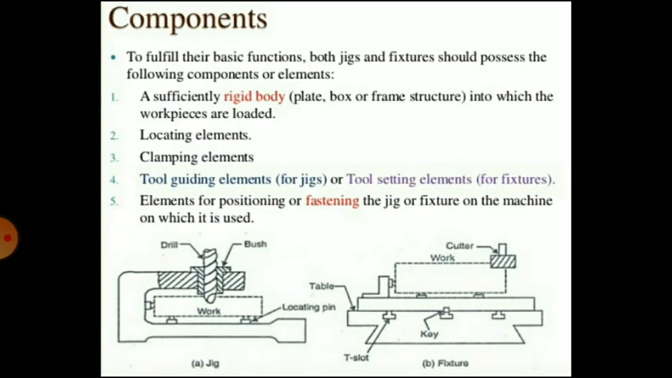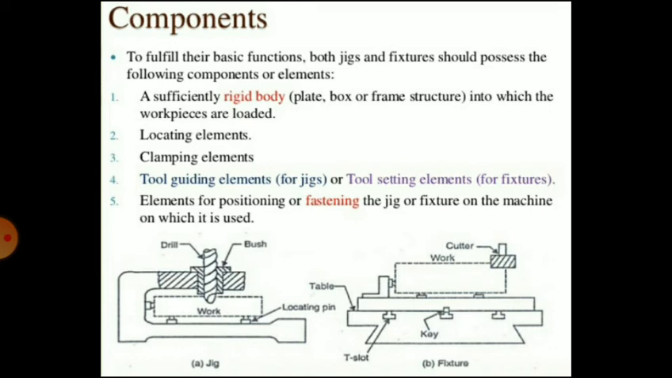So these are some advantages of jigs and fixtures. Now the different elements of the jigs and fixtures. To fulfill their basic functions, both jigs and fixtures should possess the following components or elements. First is a sufficiently rigid body, that is a plate, box or frame structure into which the workpiece is loaded. Then the locating elements, used to locate the components, so the workpiece is located properly in relation to the cutting tool.